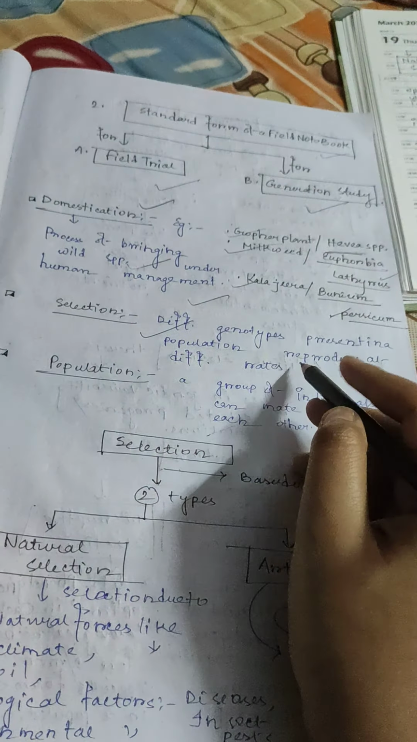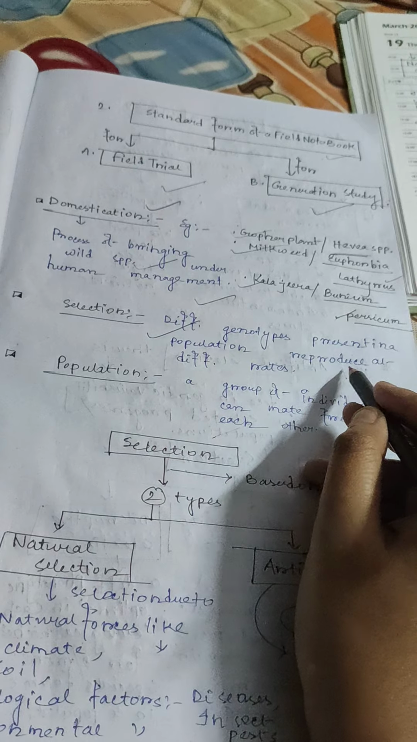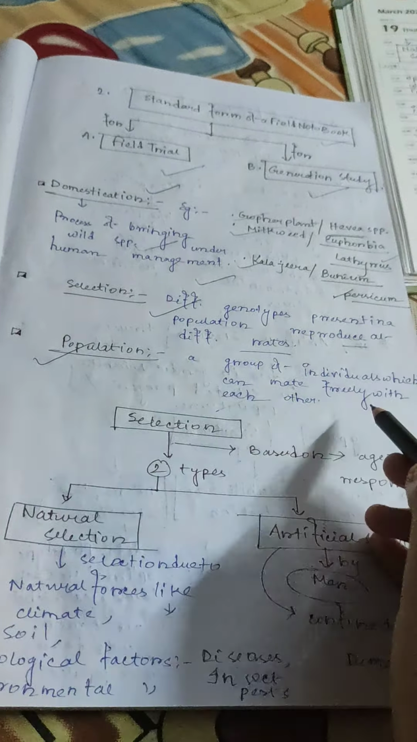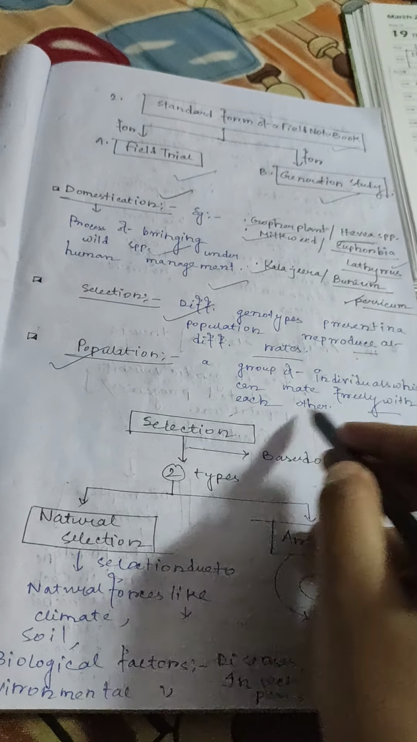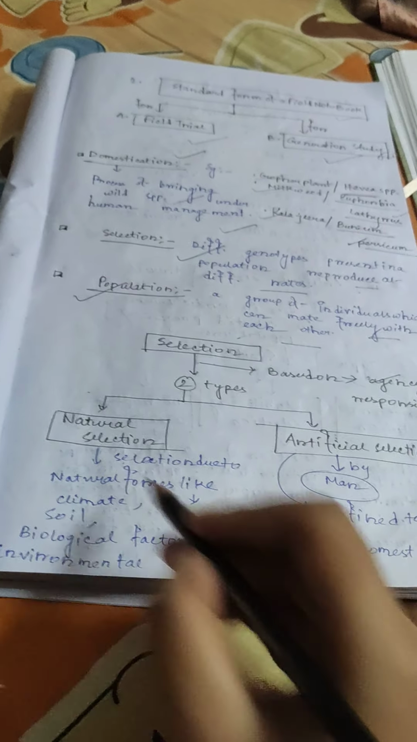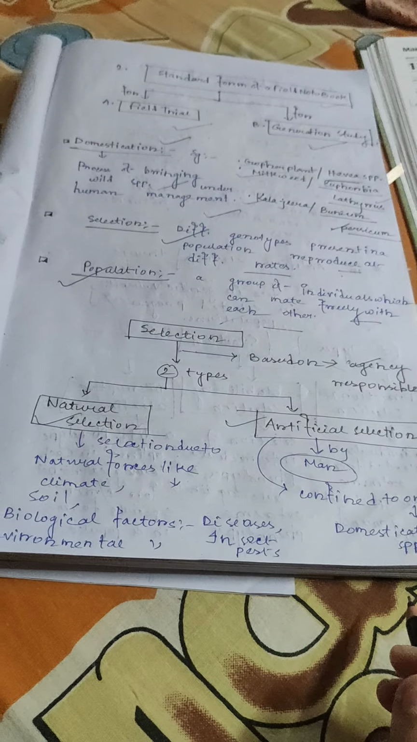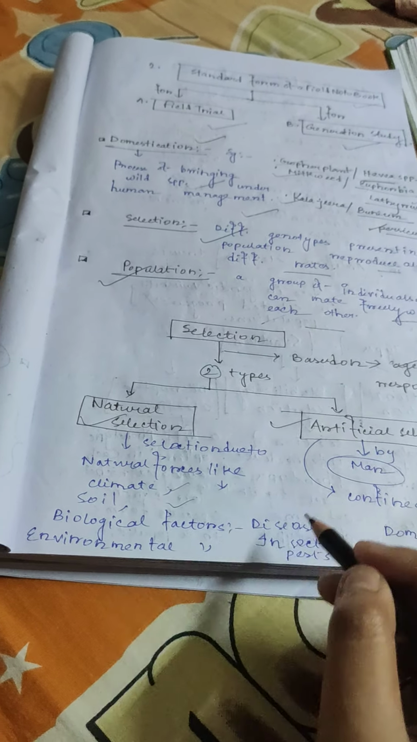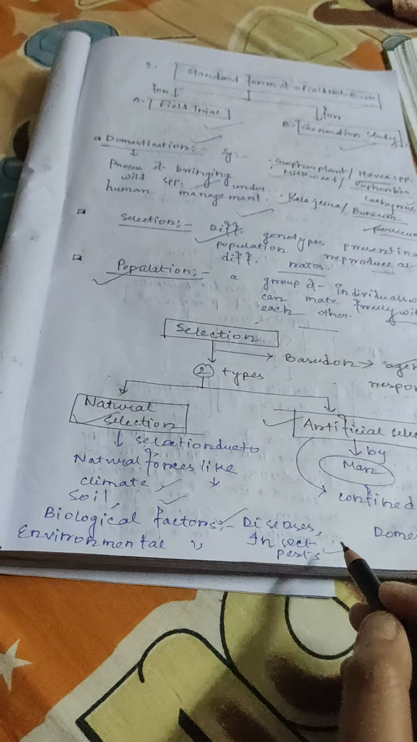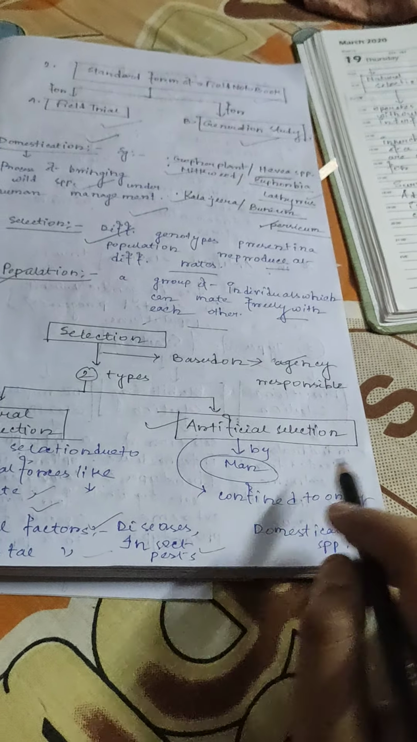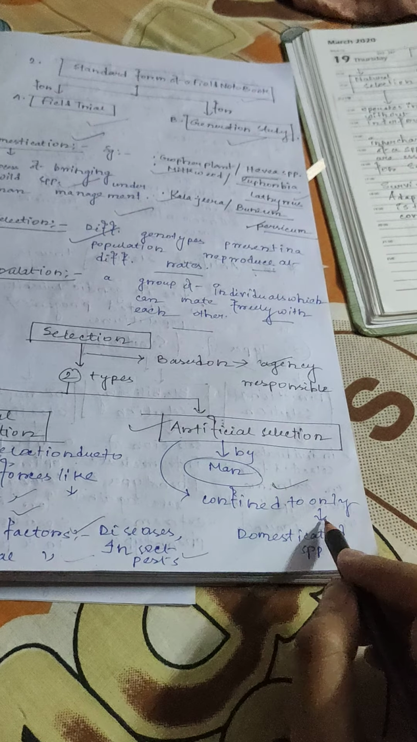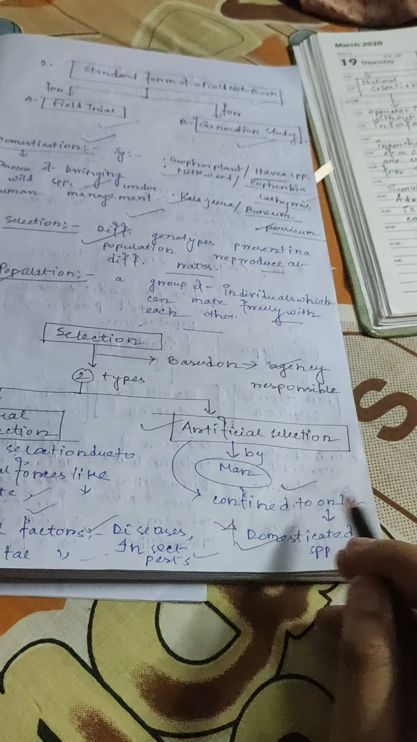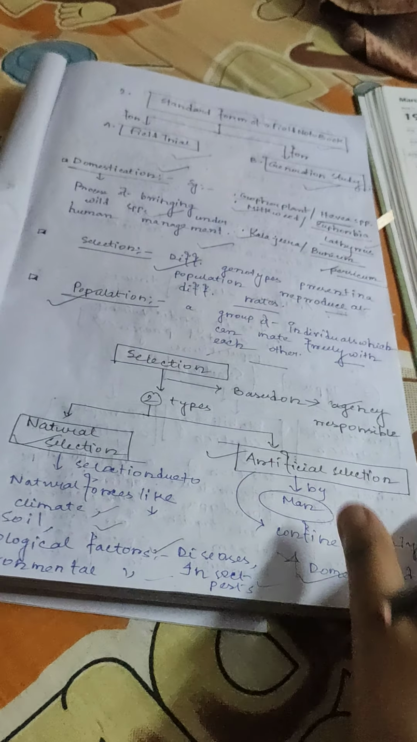Selection: different genotypes present in a population reproduce at different rates. Population: a group of individuals which can mate freely with each other. Selection based on agency responsible has two types: natural selection and artificial selection. Natural selection is due to natural forces like climate, soil, and biological factors like diseases, insect pests, and environmental factors. Artificial selection is by man, confined to only domesticated species.